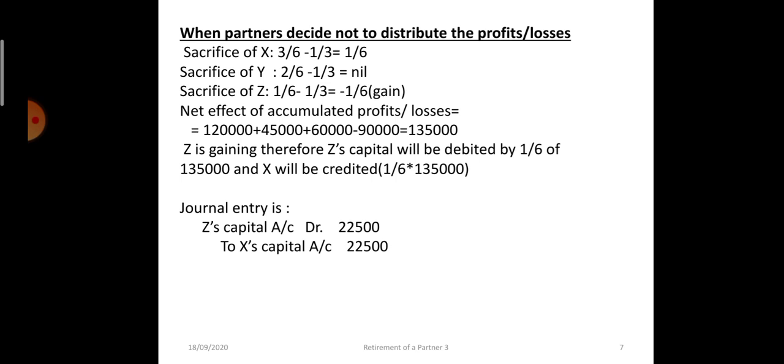Compare these two illustrations. Try to understand the wording of the questions. That is more important. You should be able to identify which method we have to adopt in a particular question. So go through this PDF and slides again and again, learn it, and regarding doubts you can message me or call me.